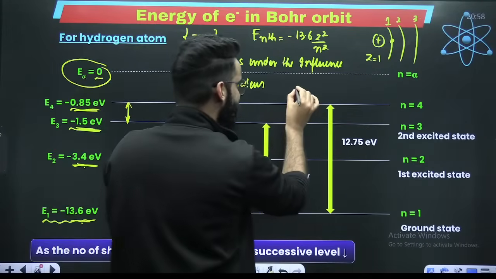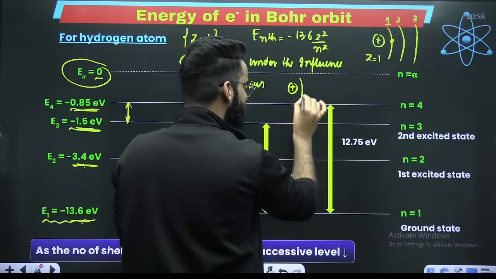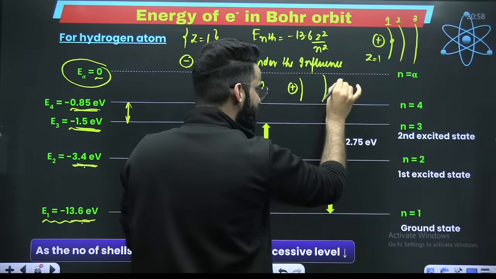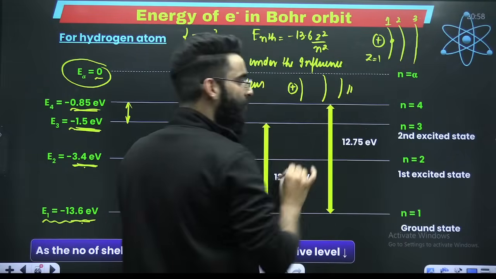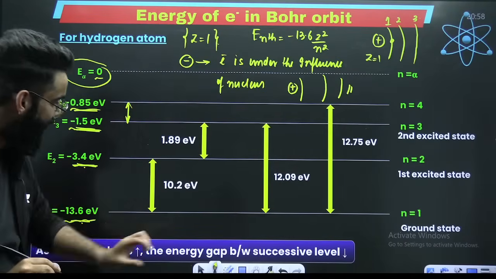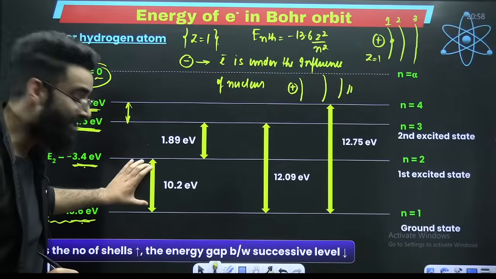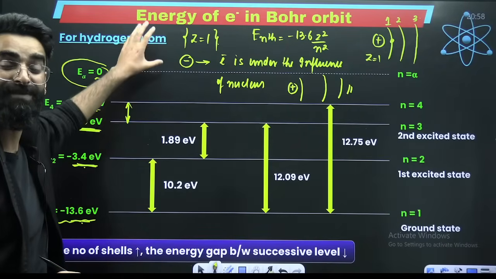It is simply like this. If this is the nucleus, this is the first shell. Here will be the second shell. The third shell is comparatively closer. The fourth shell is comparatively closer. The fifth shell is comparatively even closer. You getting it? As you move far from the nucleus, the energy gap between two consecutive shells keeps on decreasing.